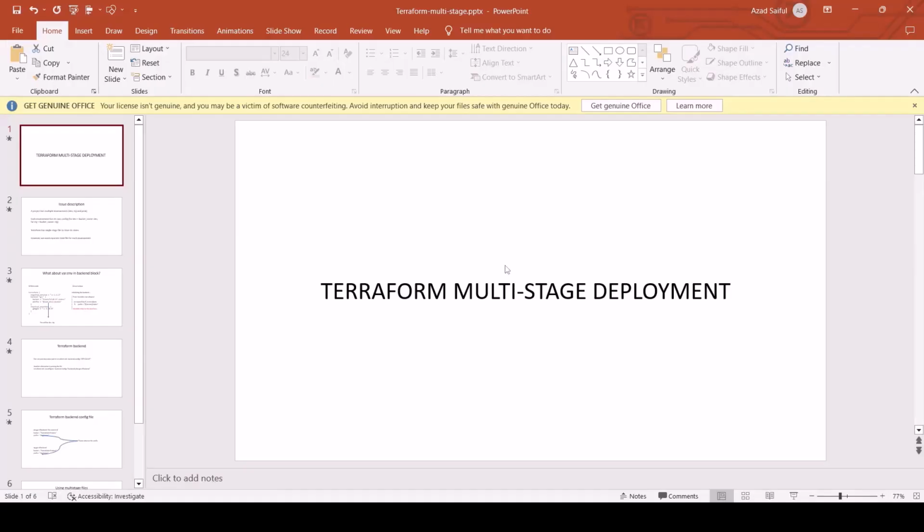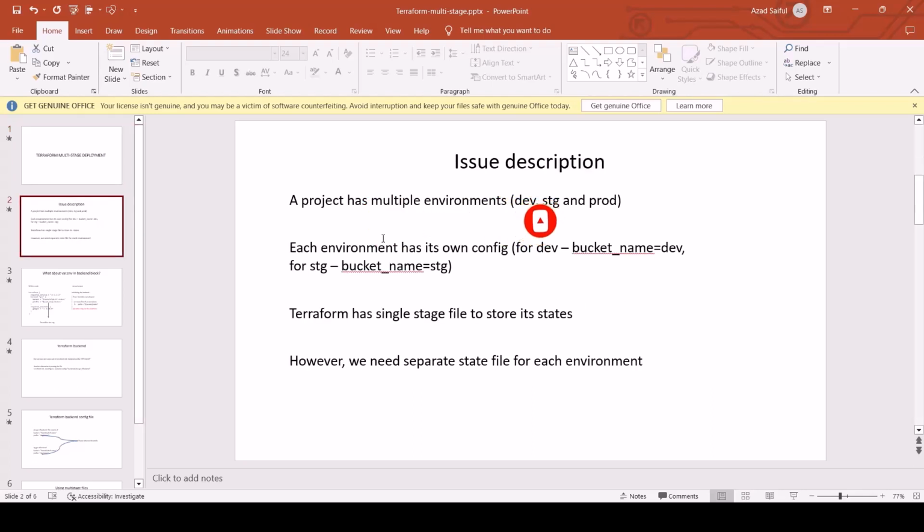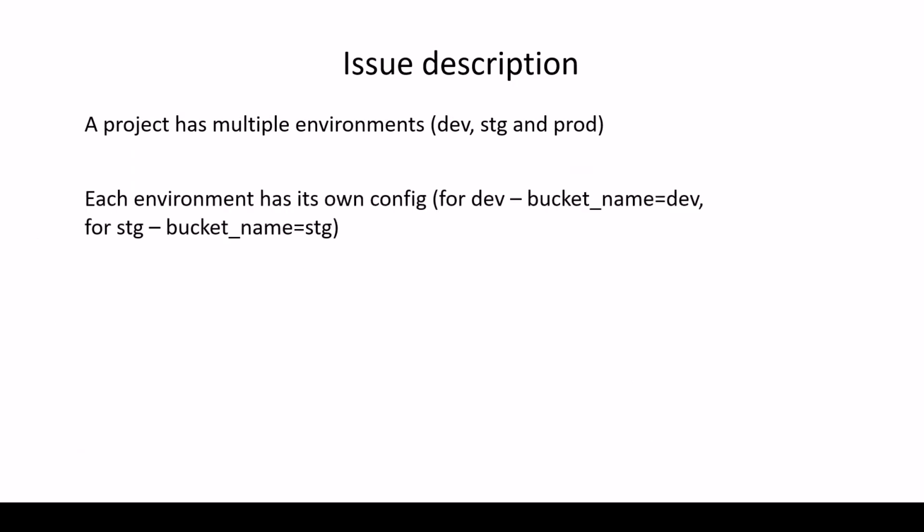Hello everyone. Today I'm going to demonstrate a very important, most frequently encountered problem that we face in Terraform use cases. Basically, the problem is something like this. Suppose we are working on a client project. That project is multi-stage, right? We have a dev environment, a staging environment, and a prod environment. Each environment has its own configuration.